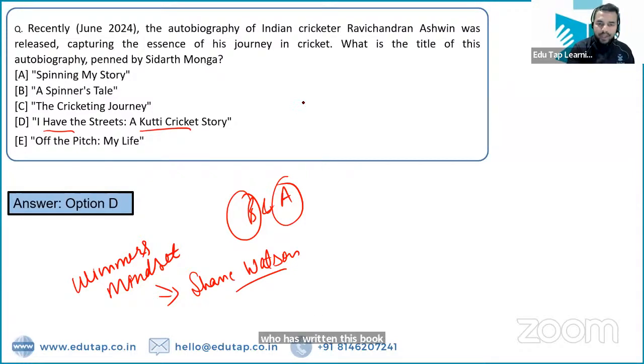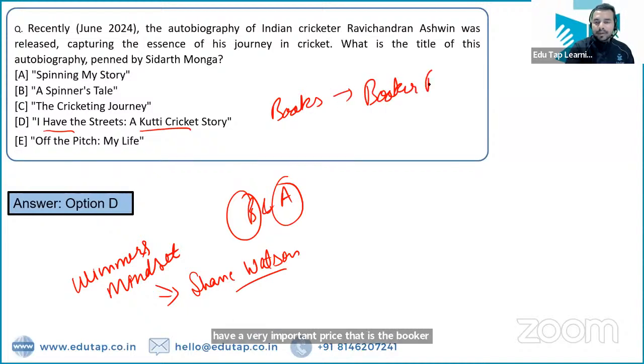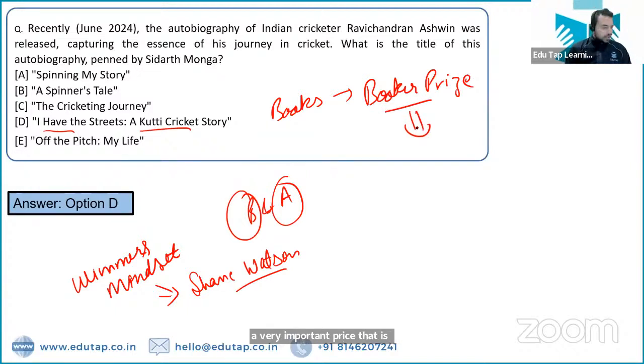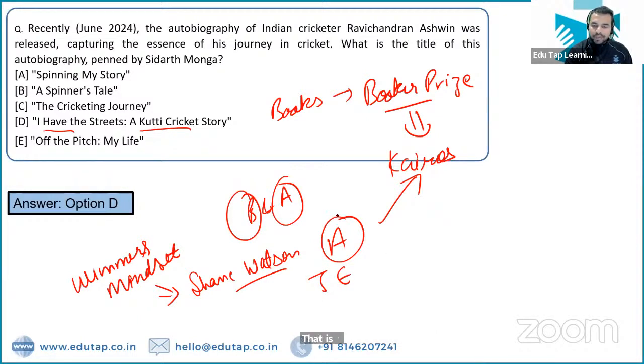Now, guys, we all know that for books, we have a very important prize, that is the Booker Prize. Please tell me the name of the book which has won the Booker Prize this year. The Booker Prize has been won by Kairos. Can you tell me the author of the book? That is Jenny Erpenbeck. Jenny Erpenbeck is the author who has written Kairos.